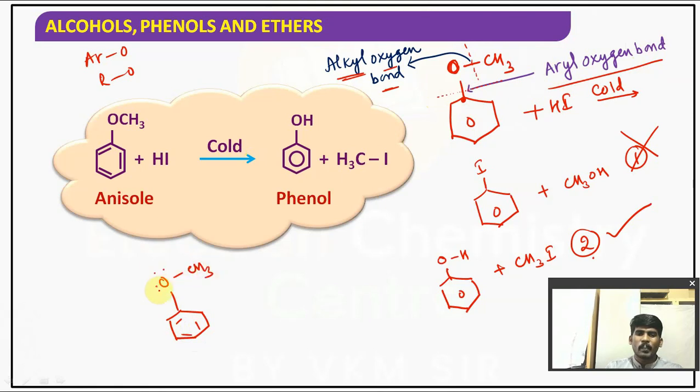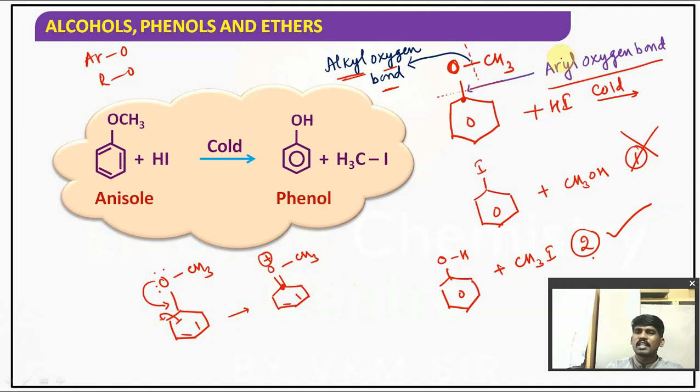Oxygen has a lone pair. This lone pair will be involved in resonance with the benzene ring. Yes or no, if I polarize the bond in this way, it forms a double bond. So it acquires a partial double bond character. Compared to a single bond, a double bond is stronger. A double bond is stronger, so it is difficult to break.